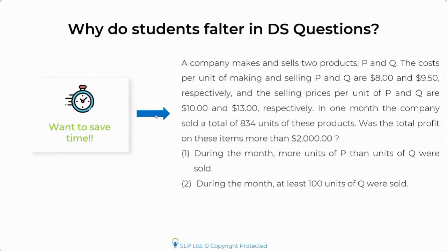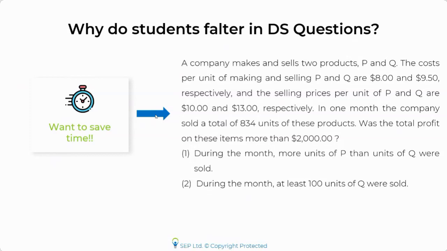If you want to save time, then you have to get better at solving questions, making inferences quickly, knowing which information to apply, and using the right way of writing down information and solving the question. If you follow this, like you read properly, you jot the information down properly, and you know how to solve the question, that automatically saves time.